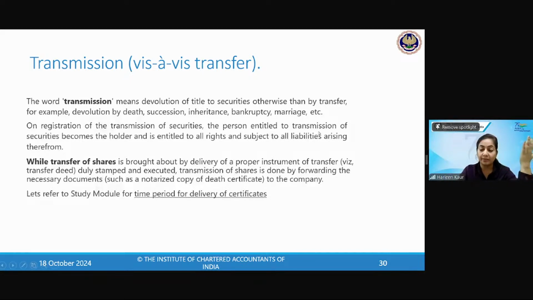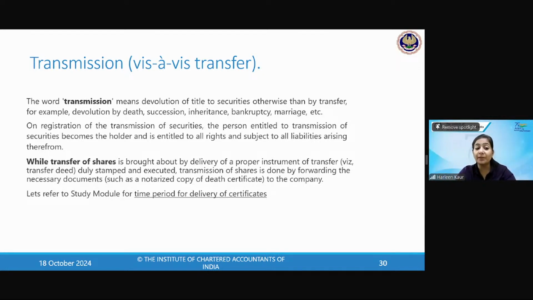rights and liabilities. So, Mr. A is the shareholder. Now when he died, his son will become the shareholder. Now he will get all the rights subject to the liabilities arising from that transmission. While the transfer of shares is happening by the delivery of a proper instrument duly stamped, transmission is done by forwarding necessary documents. A notarized copy of the death certificate has to be given.